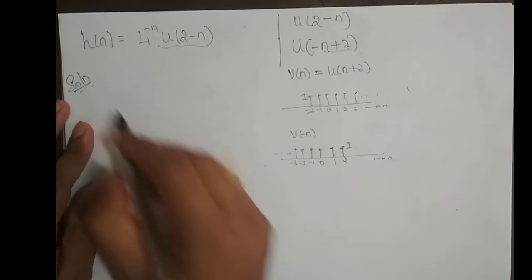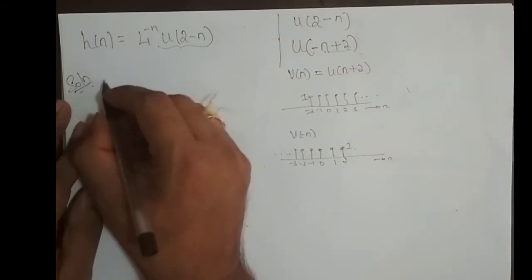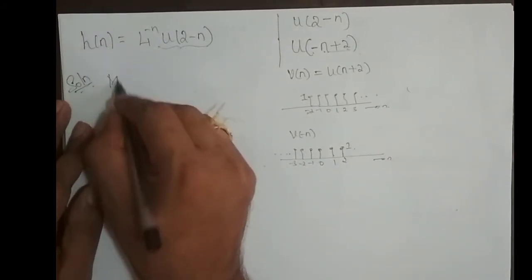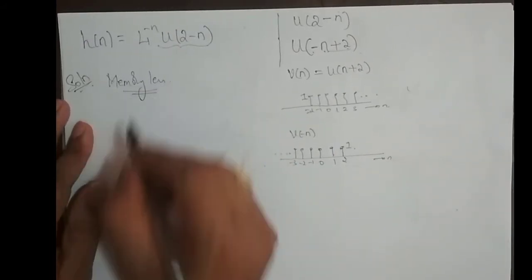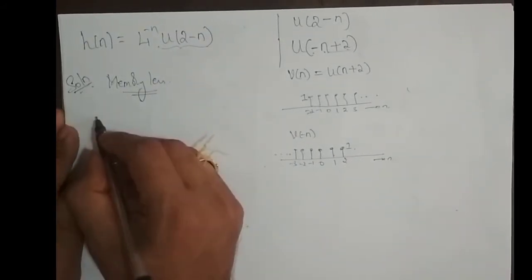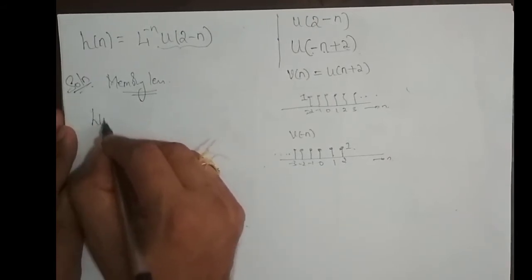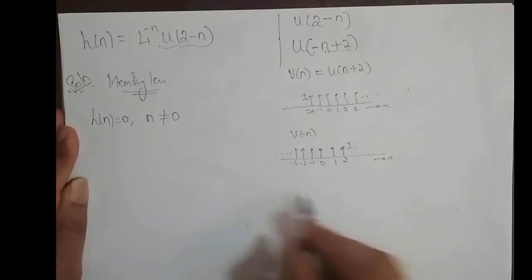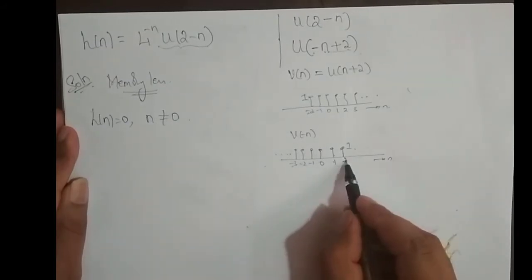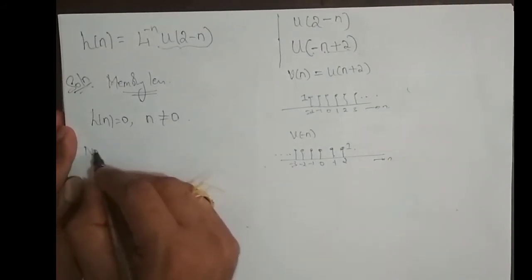Now we'll come back to our properties. So memoryless. Is this system memoryless? What is the condition for a system to be memoryless? Its h[n] should be 0 for n not equal to 0, but I have amplitude for n not equal to 0, so this system is not memoryless.